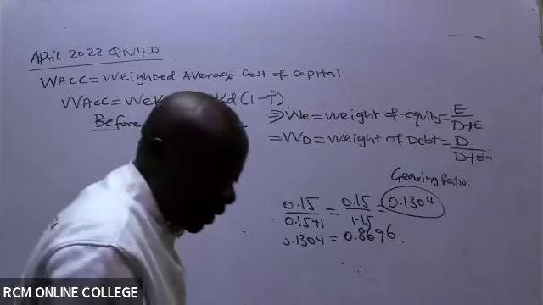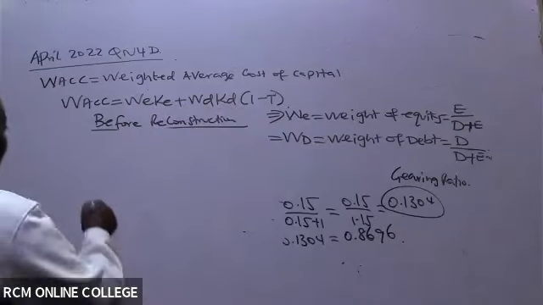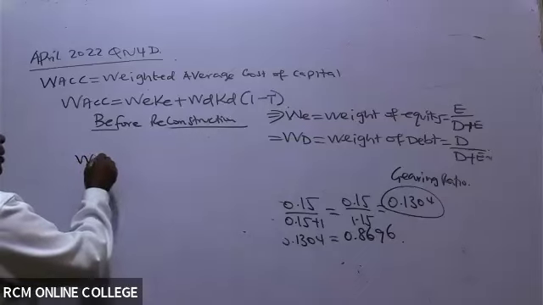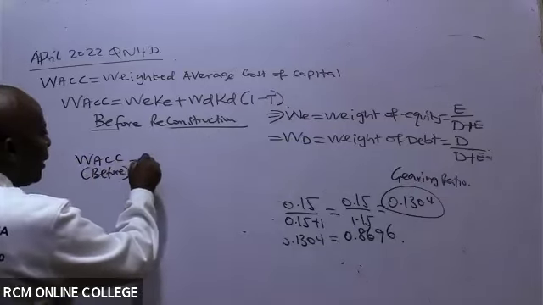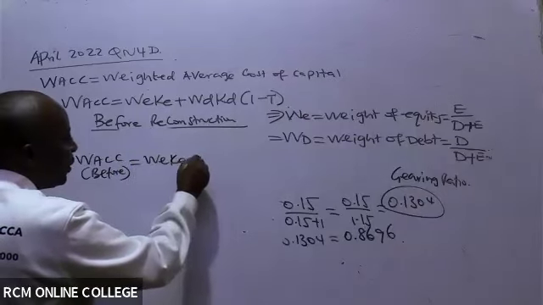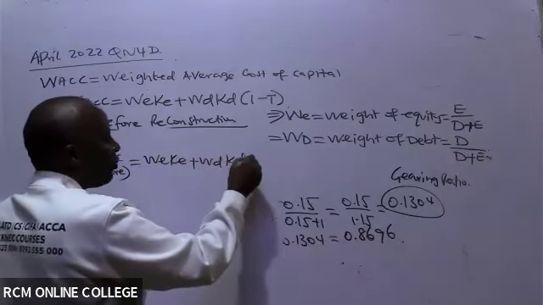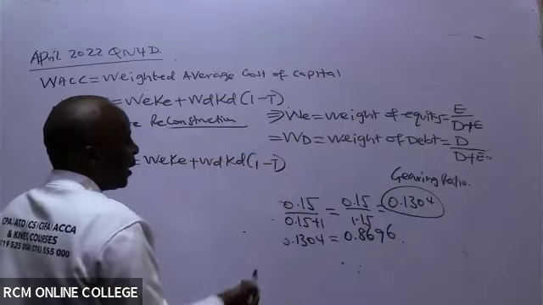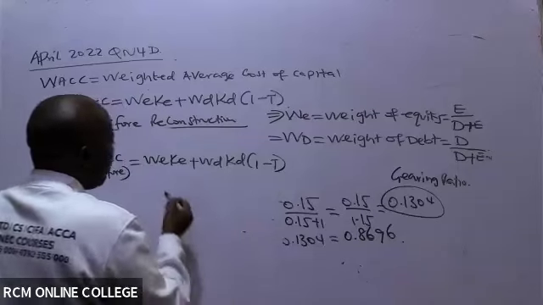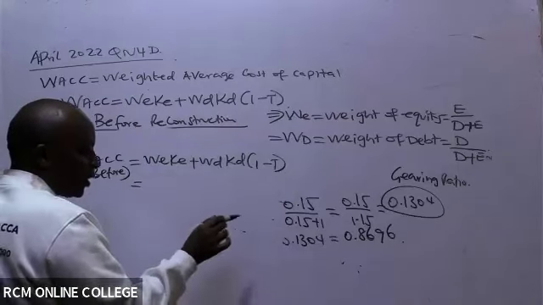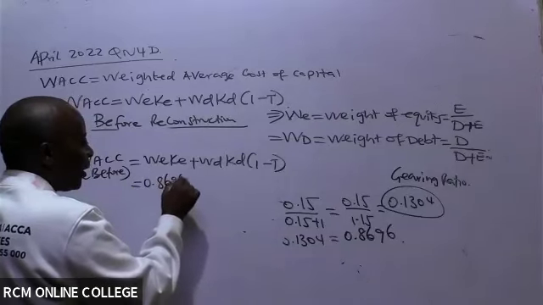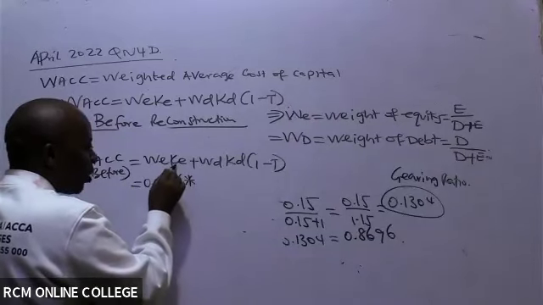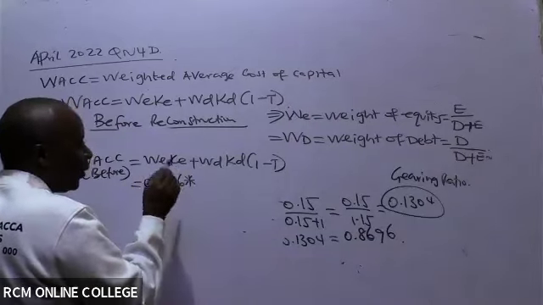So now we have everything. Let's continue with our WACC before reconstruction. It is weight of equity times cost of equity, plus weight of debt times cost of debt, times 1 minus tax. So the weight of equity in this question, we have it. It is 0.8696.